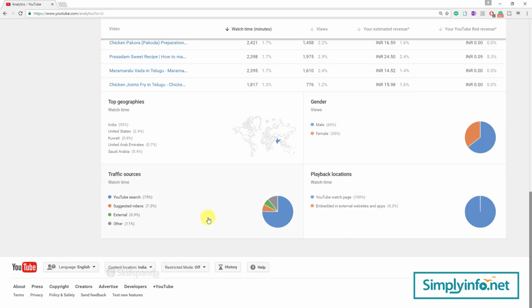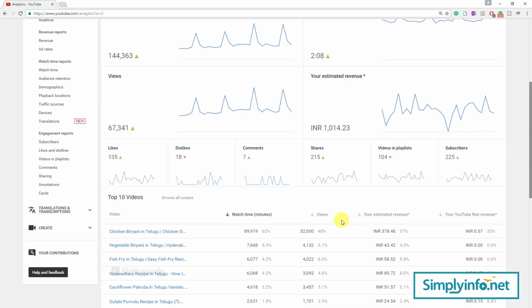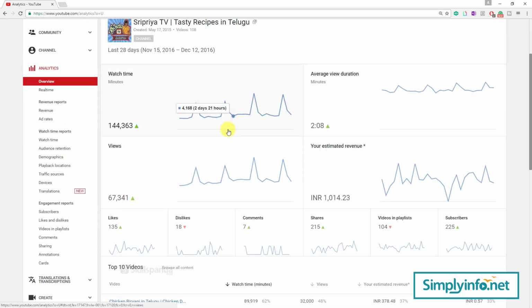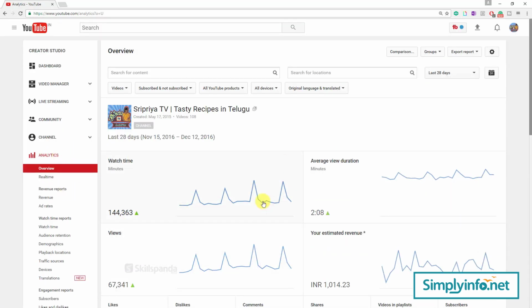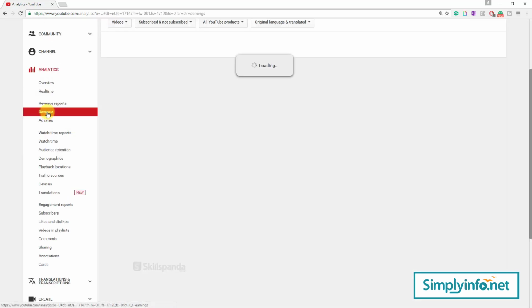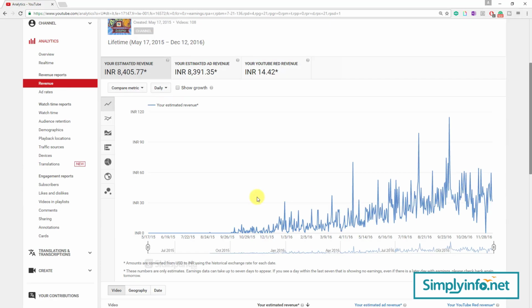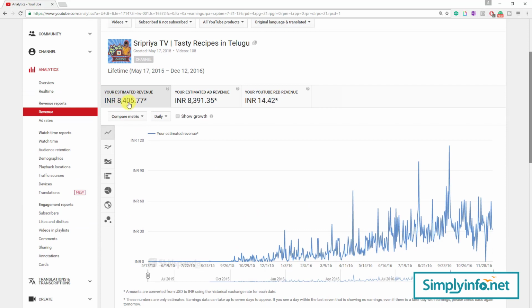Traffic sources, we explain these things in detail when we talk about analytics in a future section. But to get an idea, this is where you get overall idea about your channel. Like for example, revenue, this gives you how much revenue this is making. And for example, if you click on lifetime, see, this made around 8,400 rupees in the last 1.5 years.